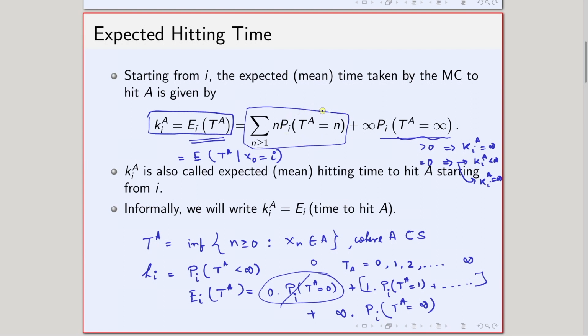But if T_A is always finite with probability 1, then we may have two possibilities: the expectation may be finite, or the expectation may be infinite. Both are possible. That completely depends on what kind of probability it assigns to different values of n, what is the probability that T_A equals n. Okay, it completely depends on that. So, this is also called the expected hitting time to the state A.